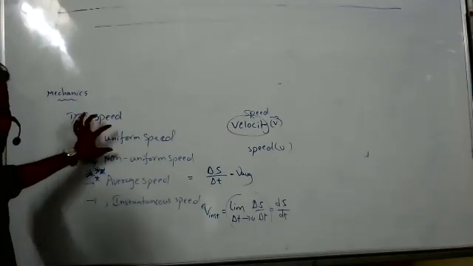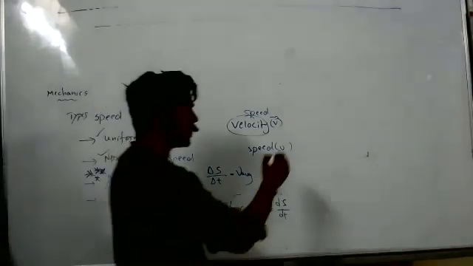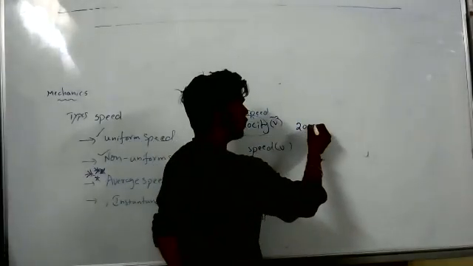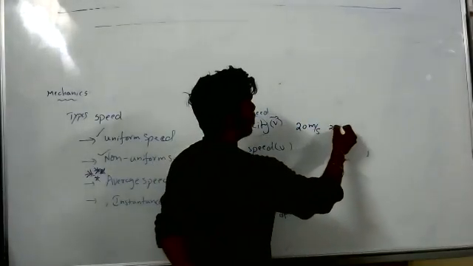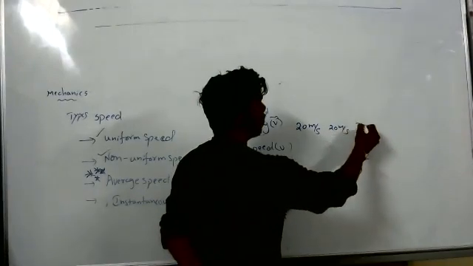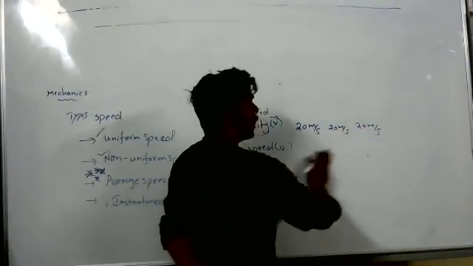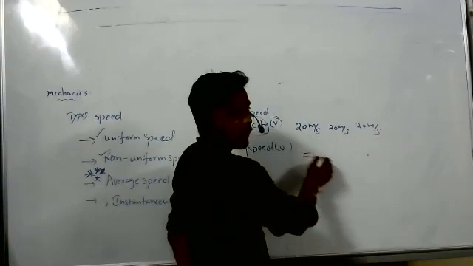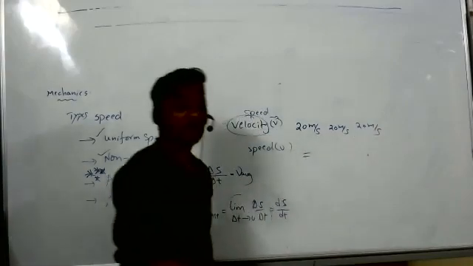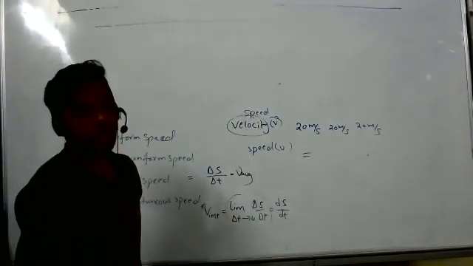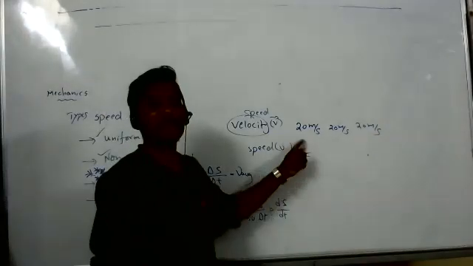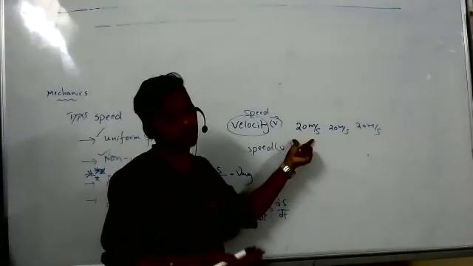When a particle is moving with uniform speed, that means 20 meter per second, 20 meter per second, every second. If you take the average, how much will you get? The same, 20 meter per second. At this instant, how much is your speed? 20 meter per second.